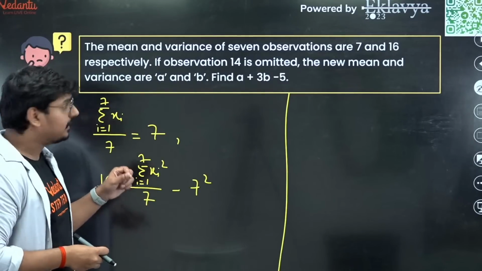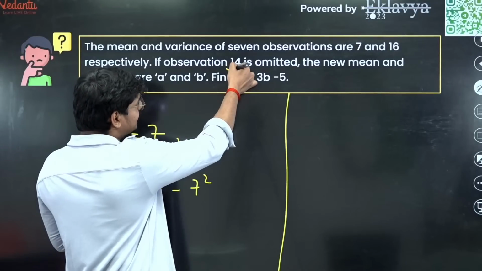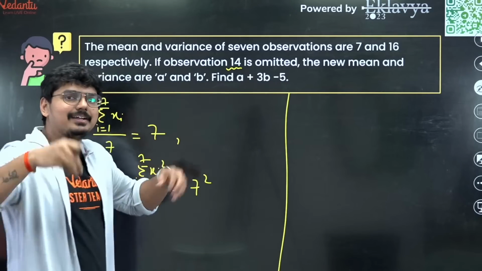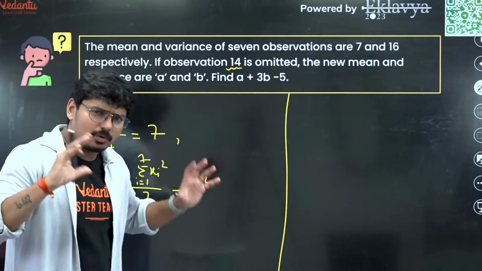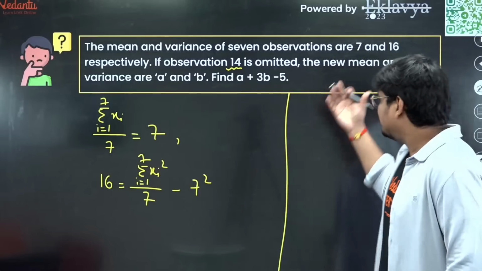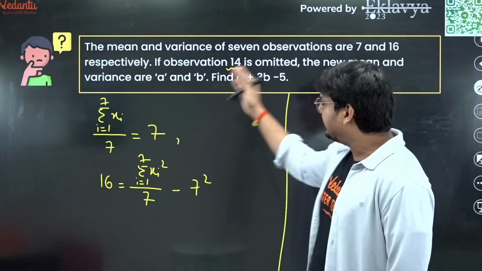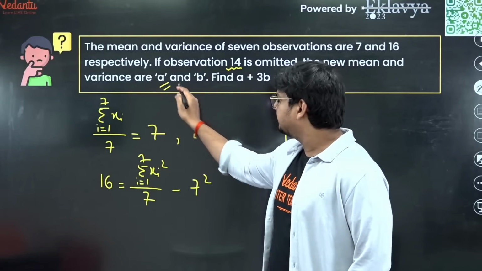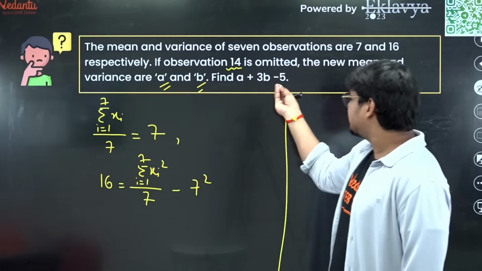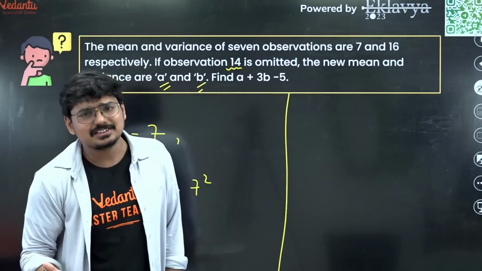Now he's asking that if, in all the 7 observations, one observation which is 14 is removed, what is going to happen? Definitely the mean is going to change. Agreed? Now the mean as well as the variance is going to change. Correct? The new values he has taken as A and B, and we need to figure out A plus 3B minus 5. Now how do we do this question, guys?